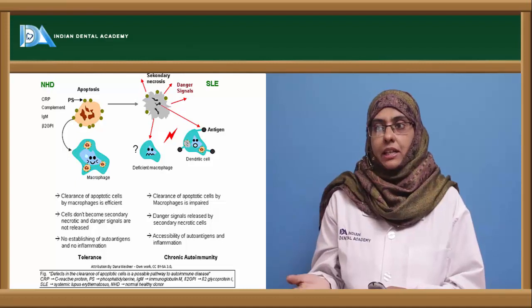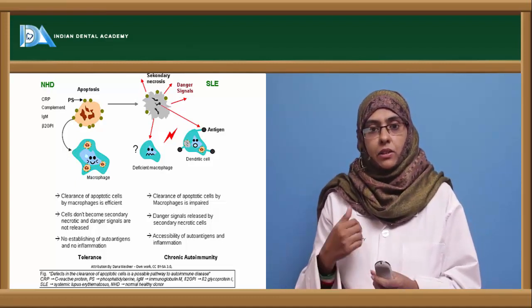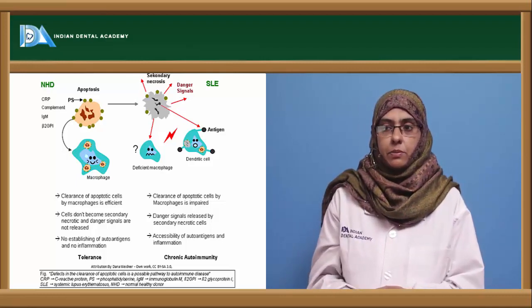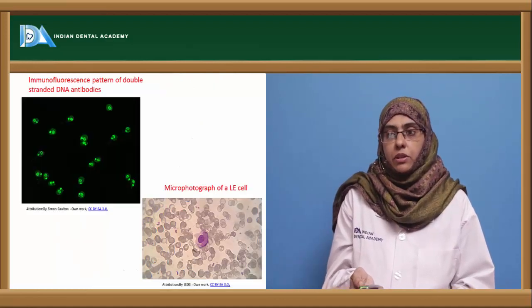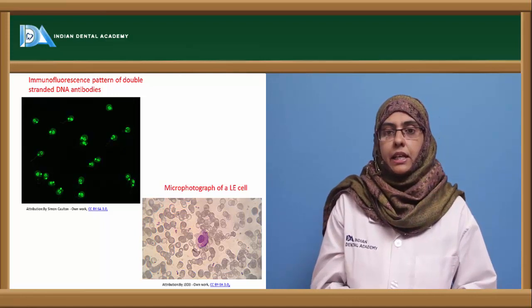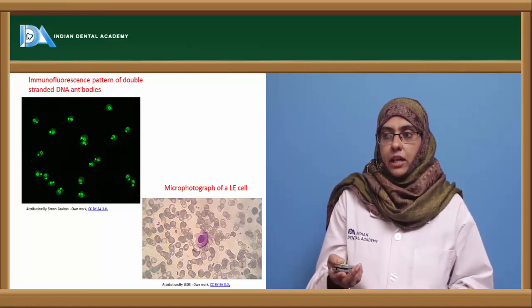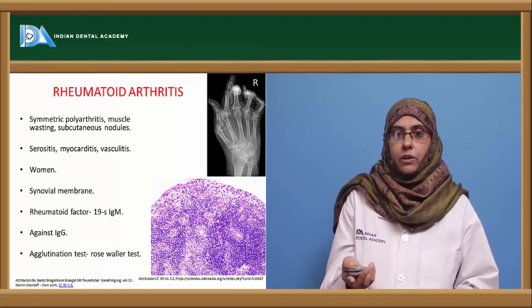Danger signals are released by the secondary necrosis, thereby the self antigens or the autoantigens are expressed, leading to the inflammatory response. So this is how the immunological tolerance is usually lost in autoimmune disorders, and as discussed, they can be easily detected with the help of anti-nuclear antibodies and identification of the LE cell under the micrograph.